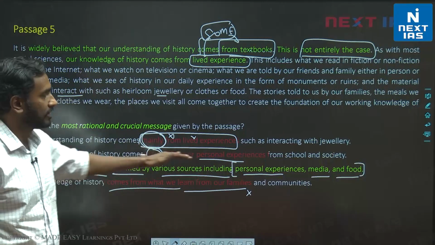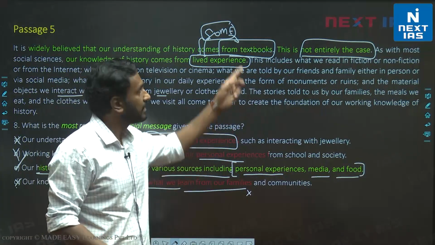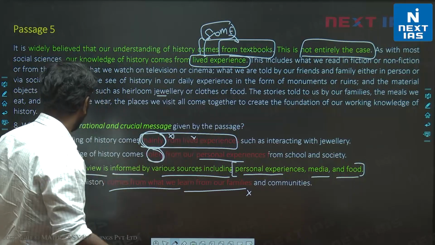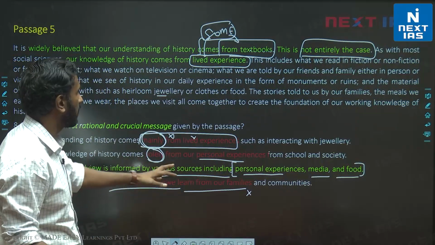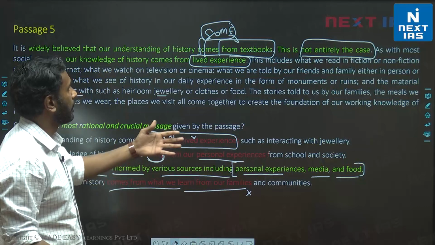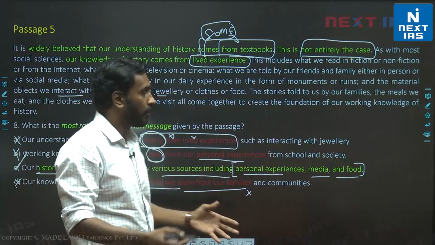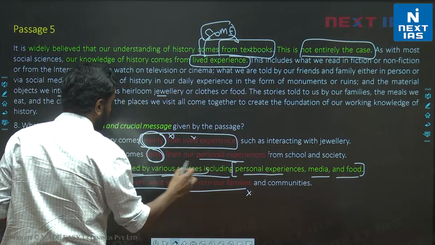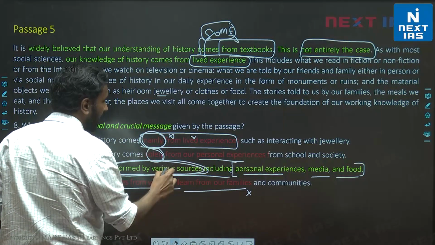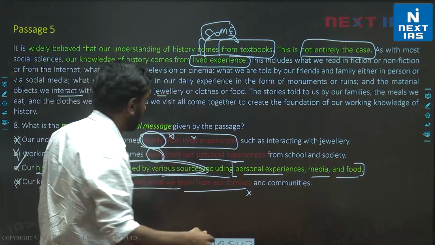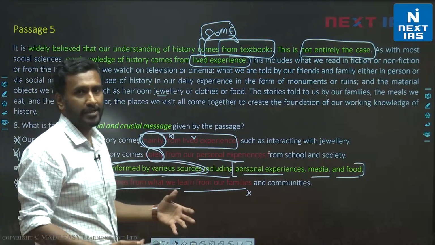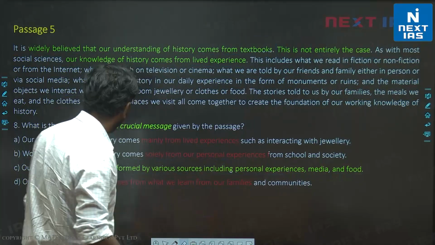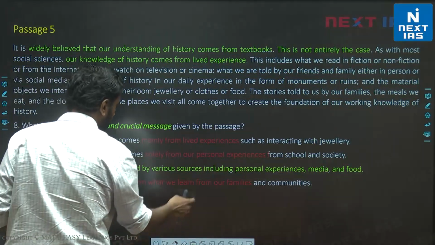Actually option C could have listed all, which is not necessary to say the main point, or option C could have just listed some other things also. For example, our historical worldview is informed by various sources including the stories told by our families. What makes option C correct is informed by various sources. This idea that it comes from multiple sources is not present in A, B or D. That makes C the perfect choice. Alright, so for this question C is the right answer. Let's look at the next one.